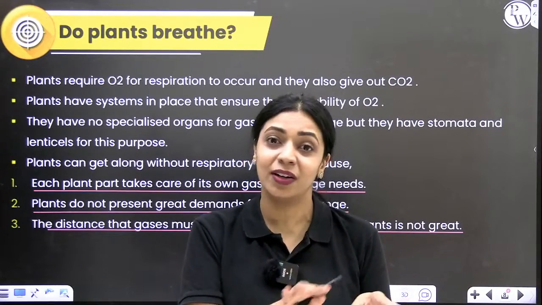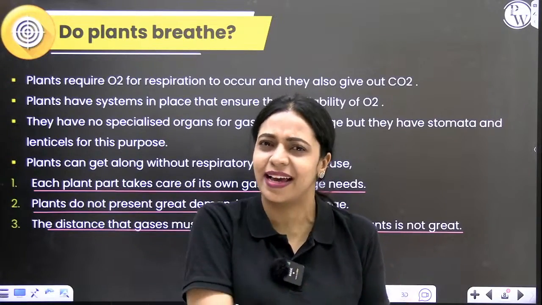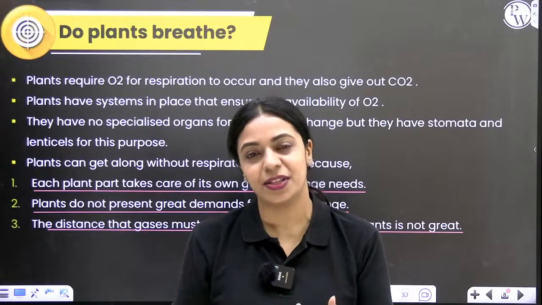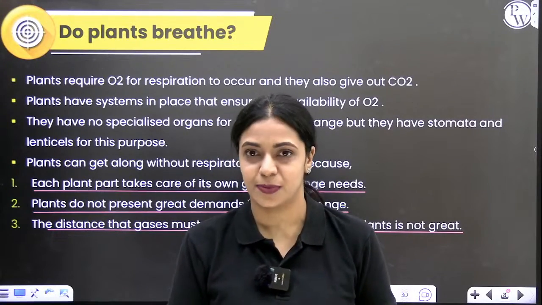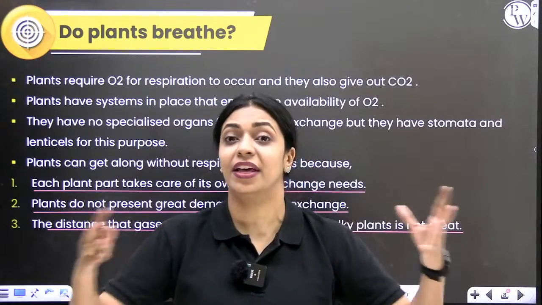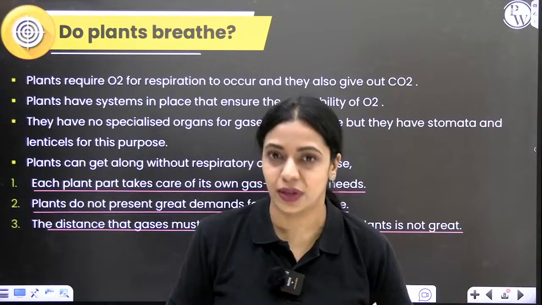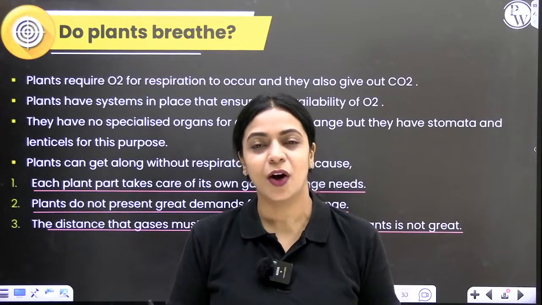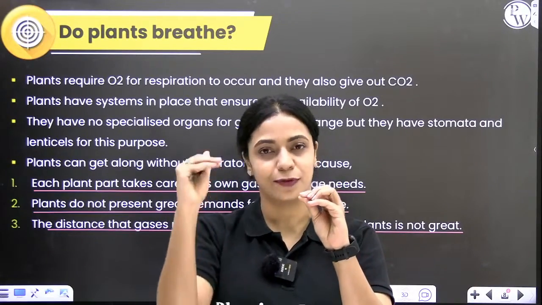So plants need not take a lot of oxygen from the atmosphere for cellular respiration. It's directly available to them right there. So majority gaseous exchange happens in plants for photosynthesis and not for cellular respiration. And the third, more important point is that even in very large plants, the distance that gases have to travel, the distance that gases have to get diffused, is very less. Because if you consider leaves, they are very thin, there are very few layers of cells, so diffusion distance will be less.